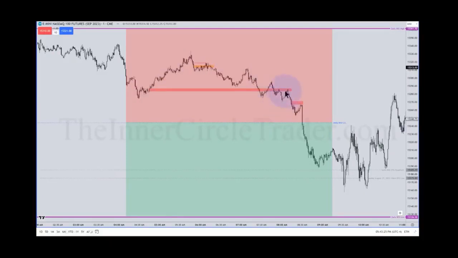We can get in here and use this, get ahead of and enter before the news. It's like an x-ray view, it tips its hand to you and tells you what it's likely to do. You have the inefficiency here, it trades up into it, and at the delivery of 8:30 news, we see it run away on the employment numbers, trading down into the lower 25% quadrant between this low and this high. The lower quadrant level is here, it trades to here, and then to the 15,175 level, and then ultimately we see it go higher from there.